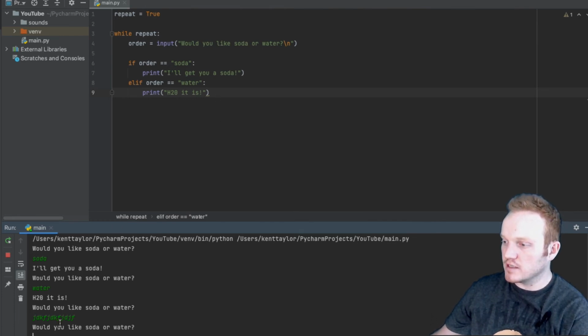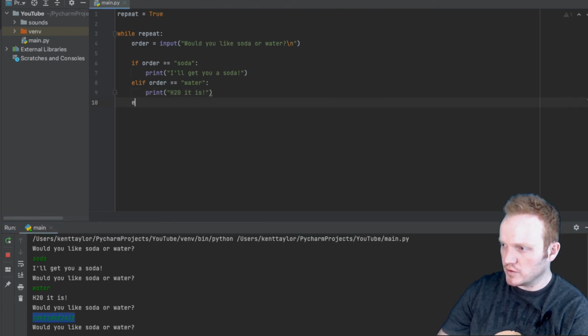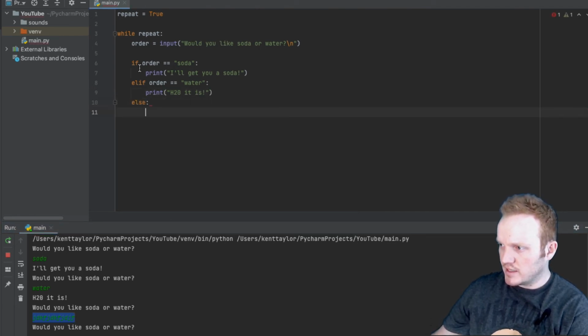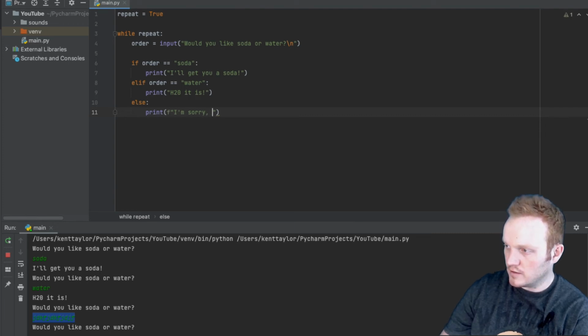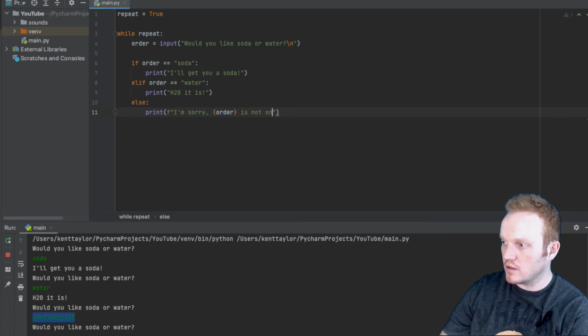Now I want to check to see if the user is saying anything else other than soda and water. So let's come up here and do an else. So if the user does not type in soda or water, then print, I'm sorry, and I'll use string interpolation. So I'll have F for format and I'll say inside of the curly braces, I'm sorry, order is not on the menu. Please try again.